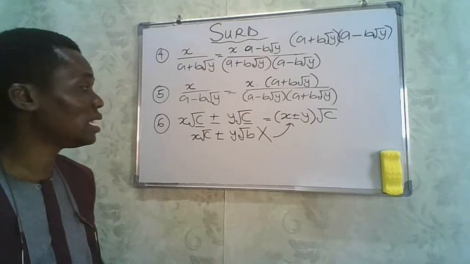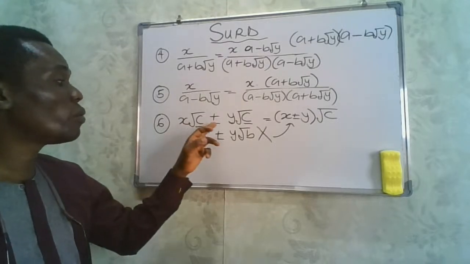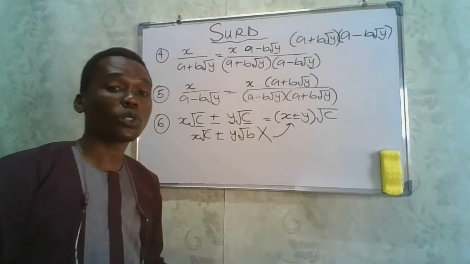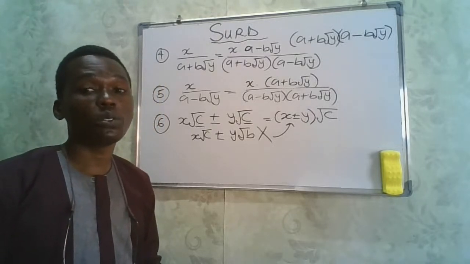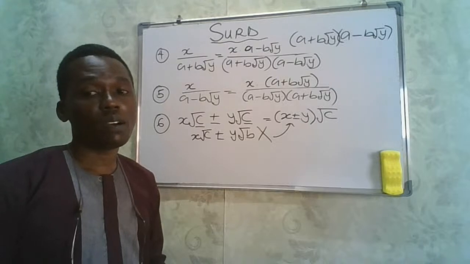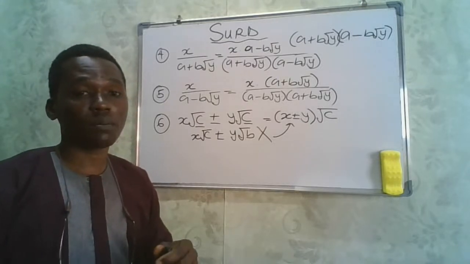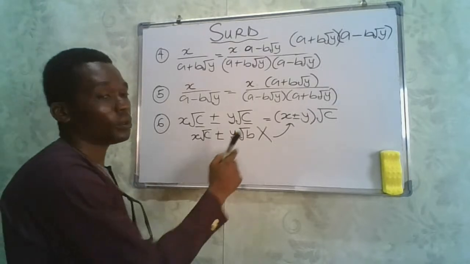Let that sink into our mind: two surds can be added or subtracted if they have a common root. If they don't have a common root, then don't try to add or subtract them, because that will be moving you towards error.